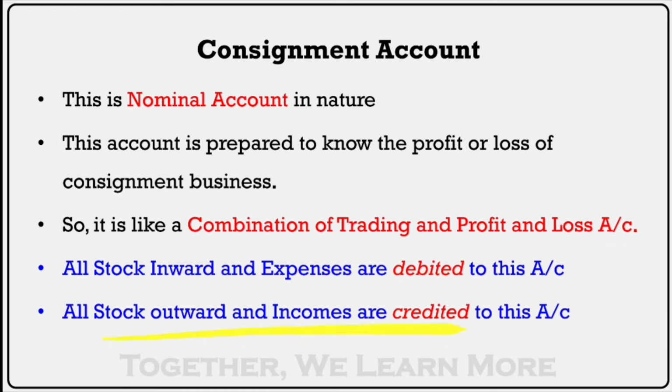All stock inward and expenses are debited. All stock outward and incomes are credited. Simple. Debit what comes in, credit what goes out. All expenses and losses are debit, all incomes and gains are credit. So this is consignment account. આવે તો ઉધાર, જાય તો જમા. ખર્ચ ઉધાર, આવક જમા.